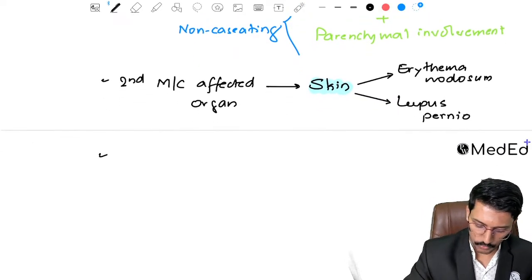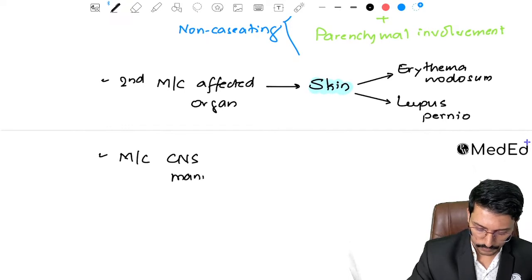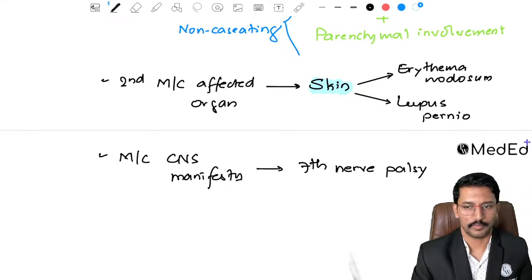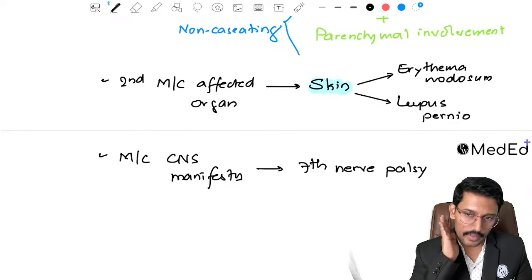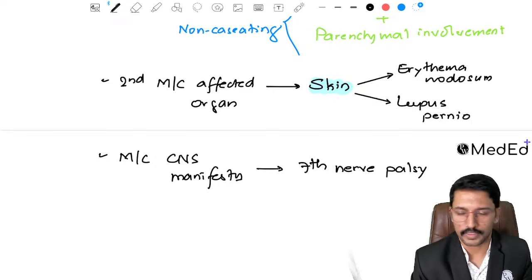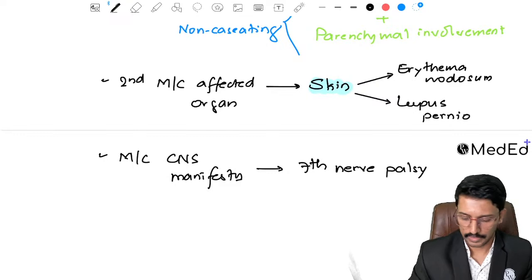Okay. Now they will also ask you what is the most common CNS manifestation. The most common CNS manifestation is seventh nerve palsy, because these granulomas which form in the parotid gland can compress the seventh nerve and cause seventh nerve palsy. That is the most common CNS manifestation.